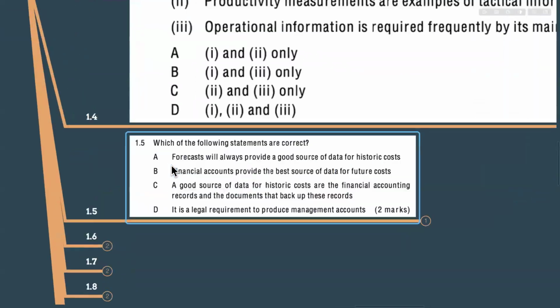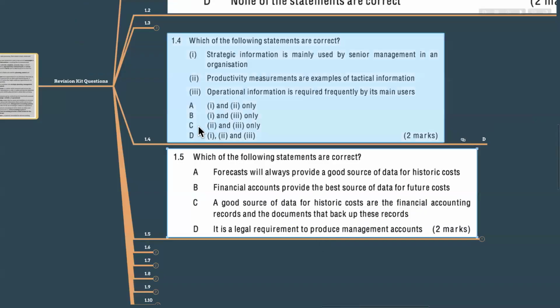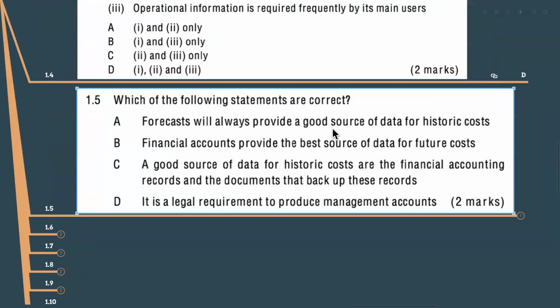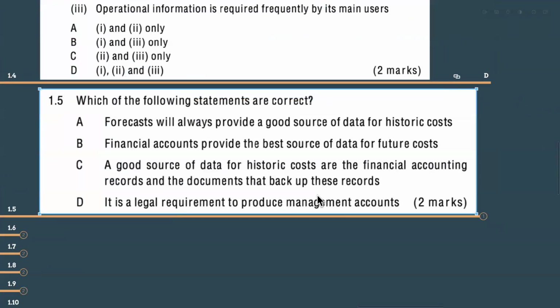And now we will move to question number 1.5. Okay, this also we can do, right? See, which of the following statements are correct? Forecast will always provide a good source of data for historic cost. Financial accounts provide the best source of data for the future cost. A good source of data for historic cost are the financial accounting records and the documents that back up these records. It's a legal requirement to produce the management accounts. So, from the four options, which of the following statements are correct? You have to choose only one: A, B, C, D.